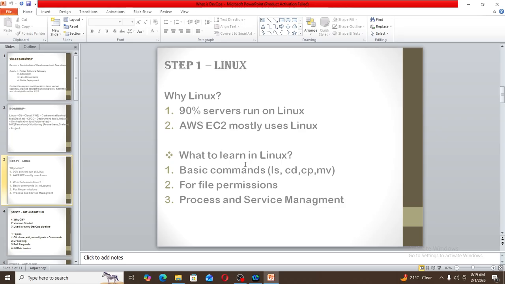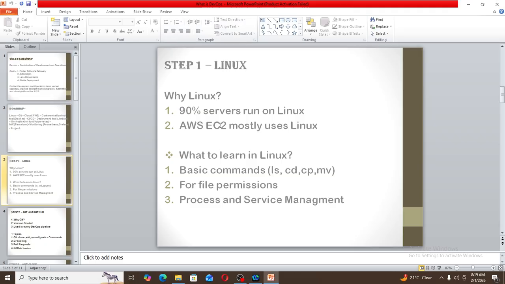Step 1 is Linux. Why should we use Linux? Because 90% of servers run on Linux, and AWS EC2 is mostly used with Linux. AWS EC2 is where we deploy the application, so we should know Linux. Then what should we learn in Linux? We should know basic commands like ls, cd, cp, mv, mkdir, rmdir. These are the basic commands in Linux that we should know as a fresher.